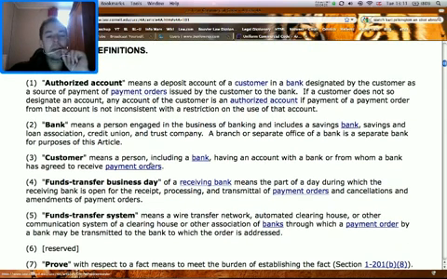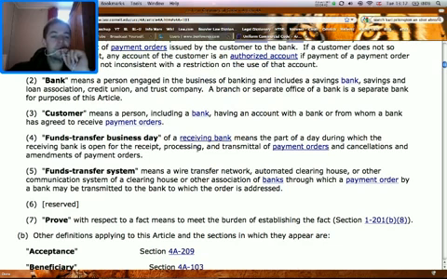Bank means a person engaged in the business of banking and includes a savings bank, savings and loan association, credit union, and trust company. A branch or separate office of a bank is a separate bank for purposes of this article. Customer means any person, including a bank, having an account with a bank or from whom a bank has agreed to receive payment orders.